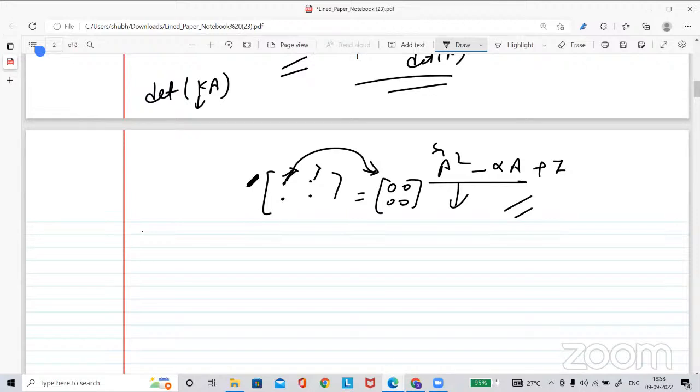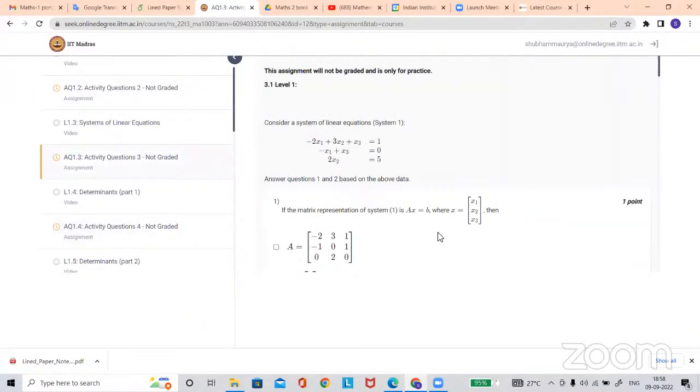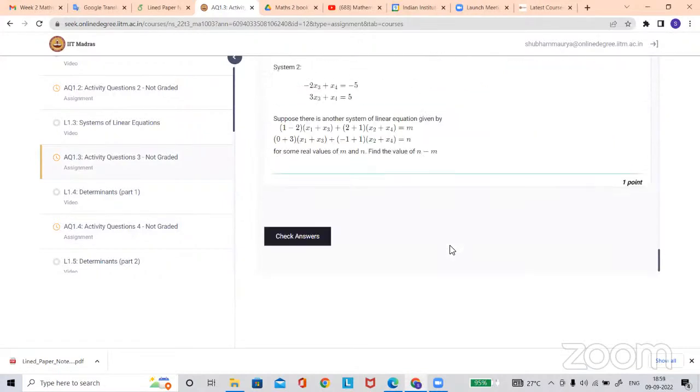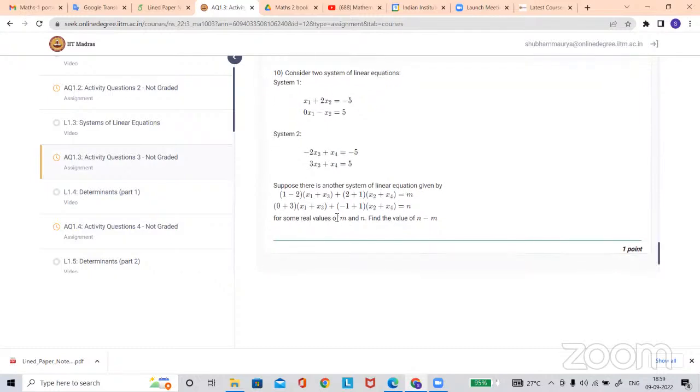So my next question is in 1.3, the 9th and 10th question. What's the doubt there? This is the question. Suppose there is another system of linear equations given like this. For some real values of m and n, find this value, meaning we need to find the values of m and n. If you are able to find that, that's all.